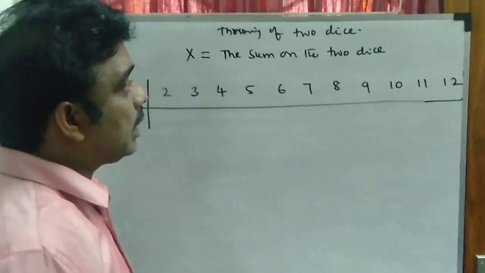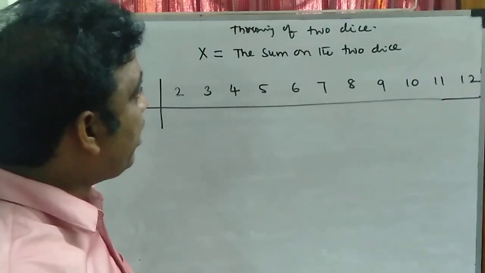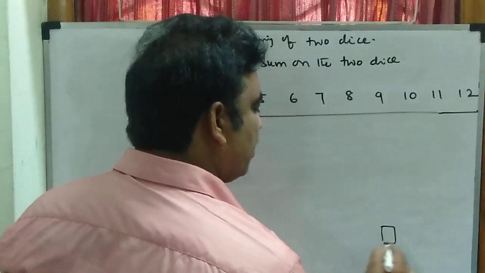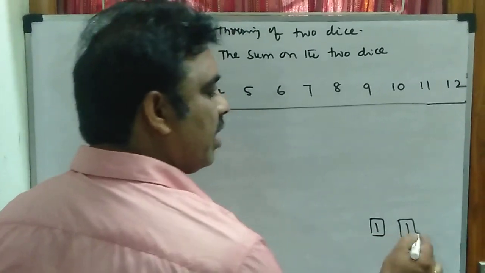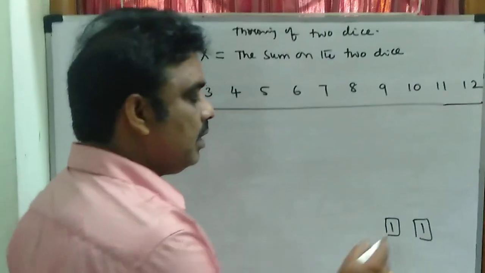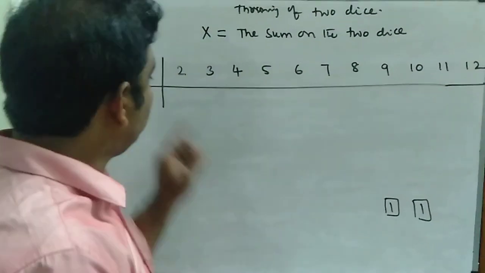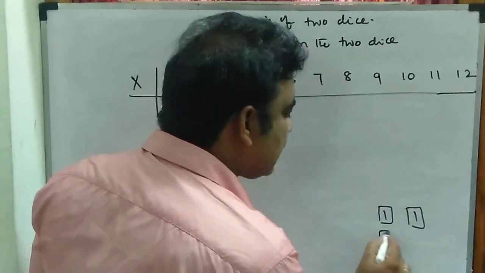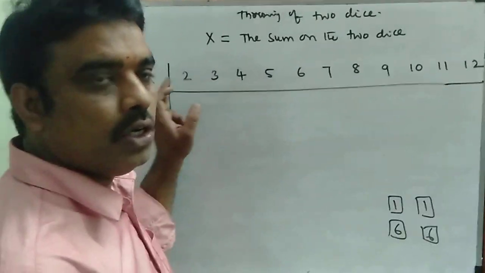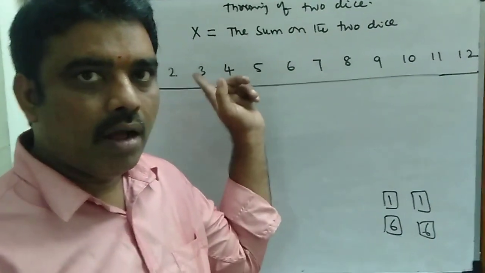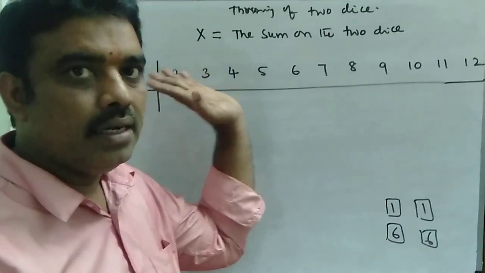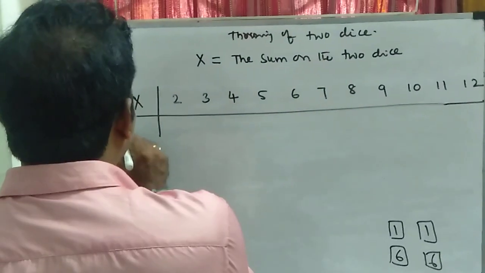The experiment is throwing 2 dice and I am defining the random variable capital X as the sum on the 2 dice. The minimum value of x is with (1, 1): on the first dice it may be 1 and the second dice also 1, then the sum is equal to 2. The maximum is (6, 6), that is equal to 12. Here x takes the possible values 2 to 12, and all the values are discrete integral values. So I can say that x is a discrete random variable, and I am writing its probabilities.